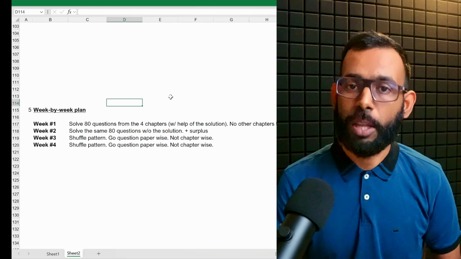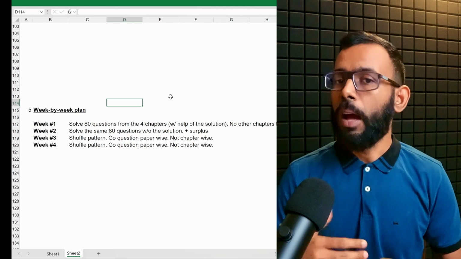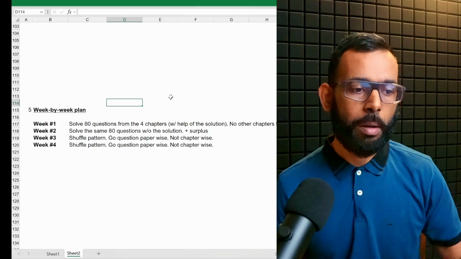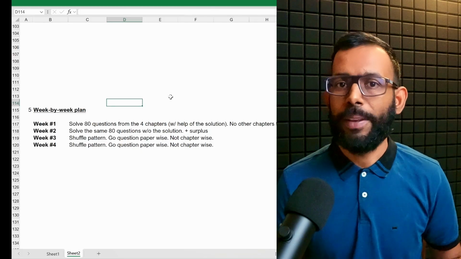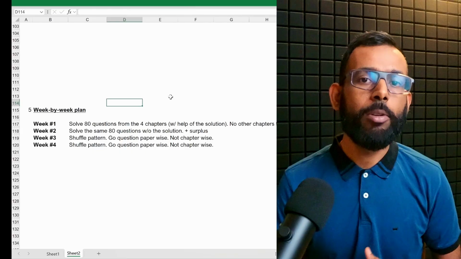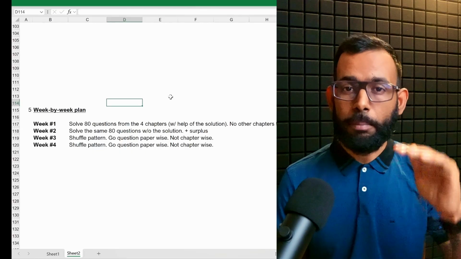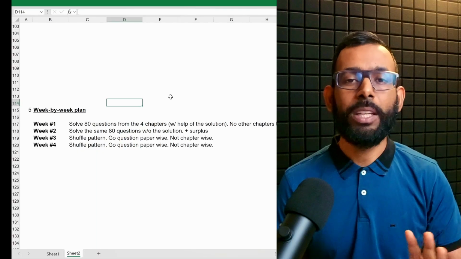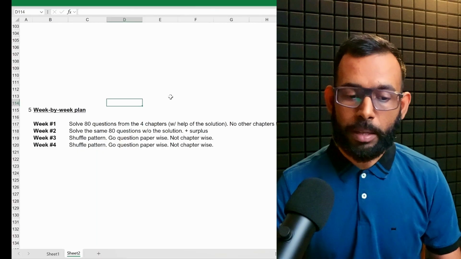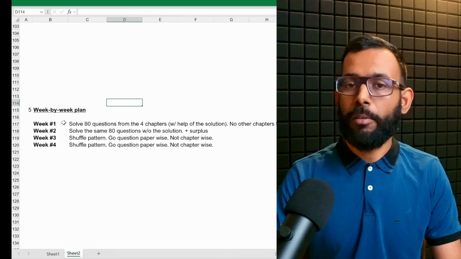And then if you have surplus time, go ahead with other chapters like ratio analysis, or comparative and common size statements, or financial statements of a company. Whatever you feel like doing, do it. This is like surplus, but make sure the minimum 80 in 2 weeks are done. Now that is the plan for week 1 and week 2.